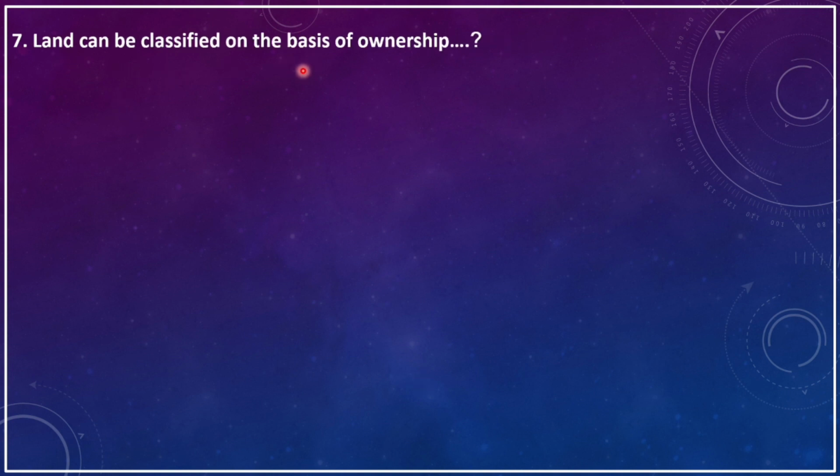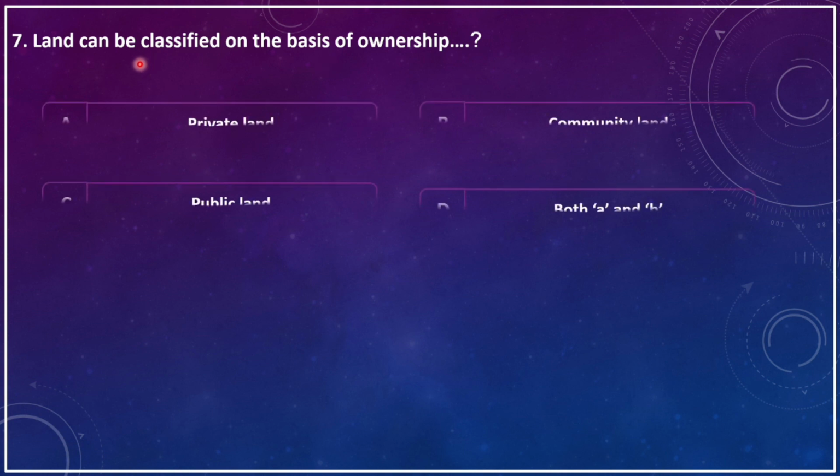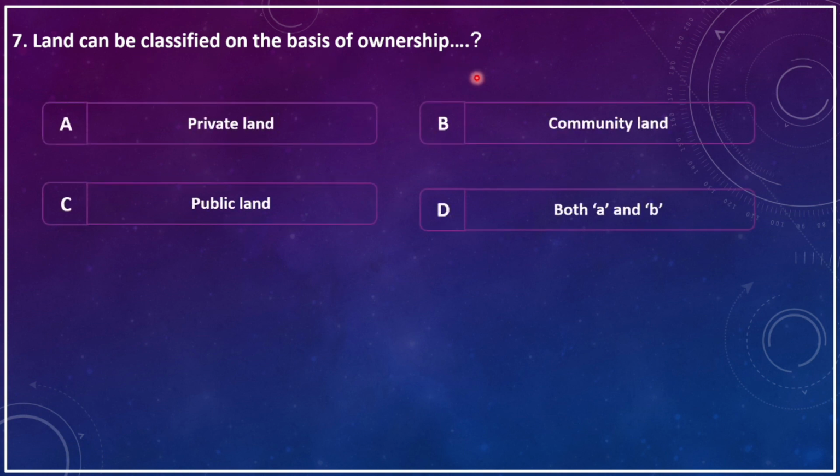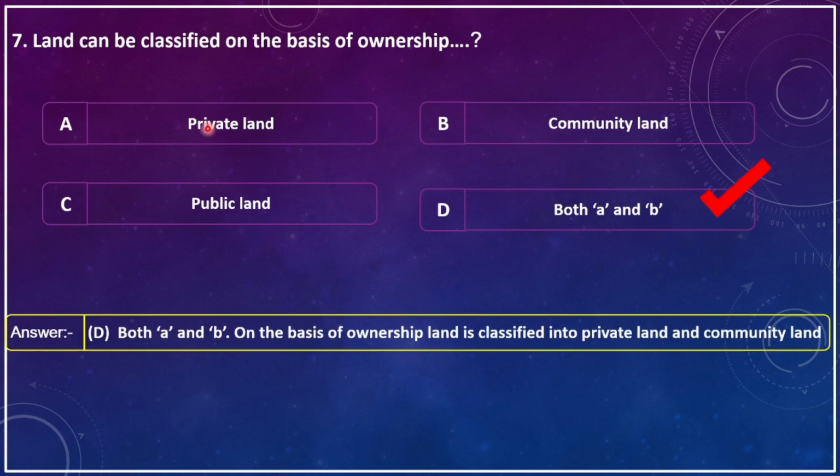Land can be classified on the basis of ownership into dash. A. Private land, B. Community land, C. Public land, D. Both A and B. The correct answer is both A and B. That means land can be classified into private land and community land.